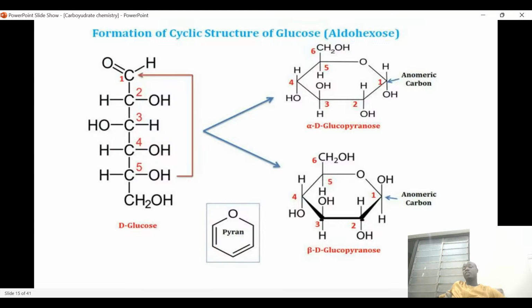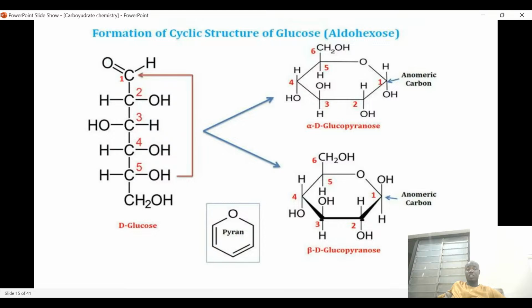In this case they all have an anomeric carbon. It can be alpha-glucofuranose or beta-glucofuranose, which was actually obtained from D-glucose.